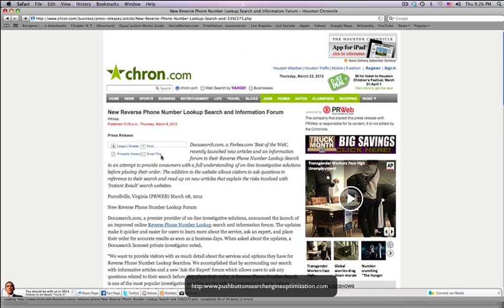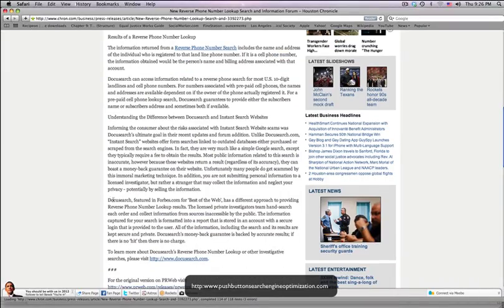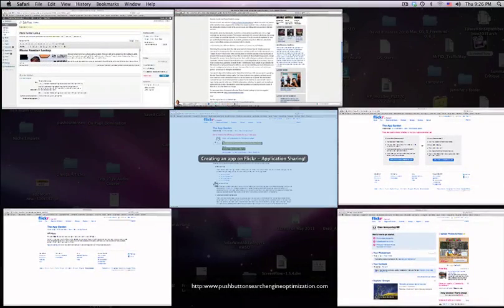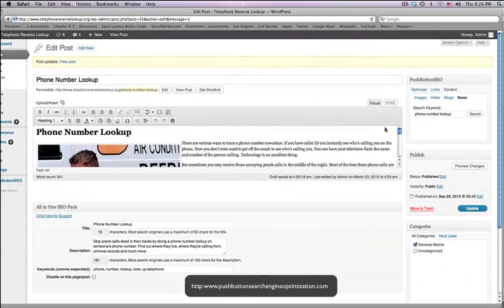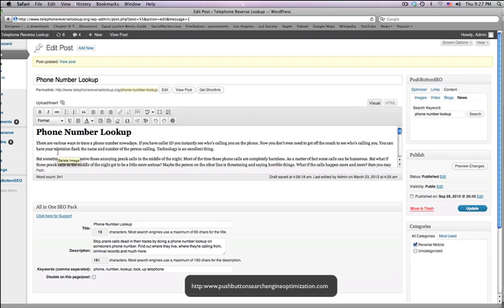in the Houston Chronicle. So, I mean, taking a look at all of this and trying this out. Thank you, Brian, by the way, for letting me try this out. I mean, push button SEO is super, super simple. And this is perfect for anyone just starting out, or perfect for people that have been doing this for a while. Because it's as simple as, like I was explaining before, you want to check to see you have everything